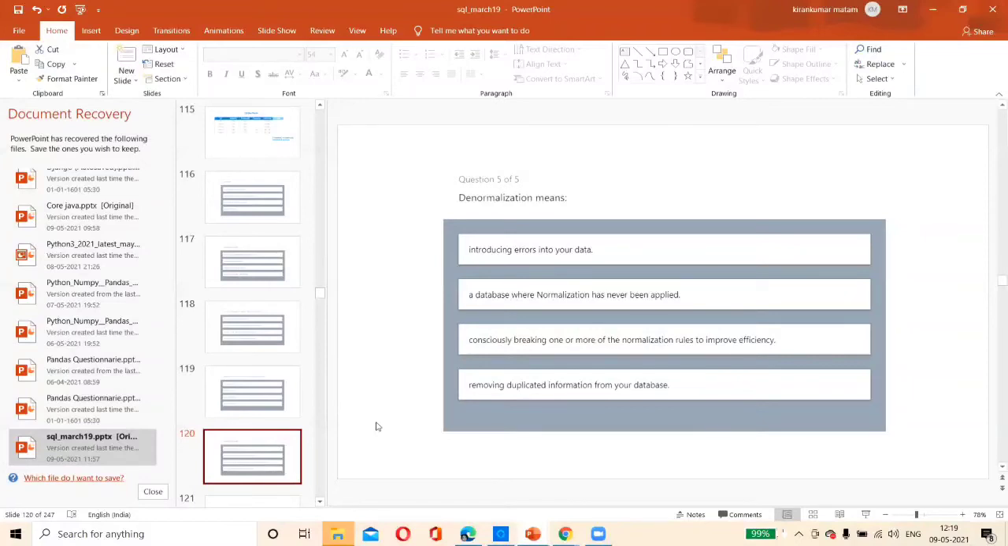So then what is denormalization? It is the third one only, sir, conscious breaking of one or more rules to improve the efficiency. It will not follow the normalization rules. It will have duplicate data, but not completely in the normalization form. That is called denormalization.